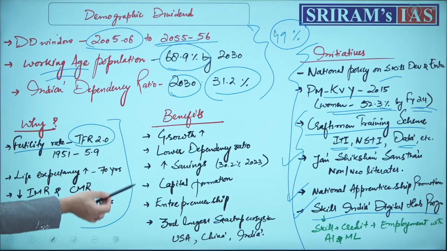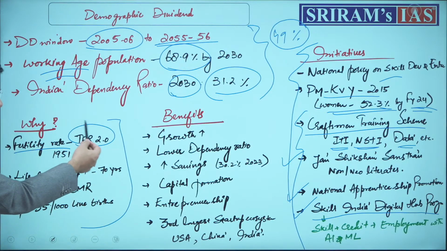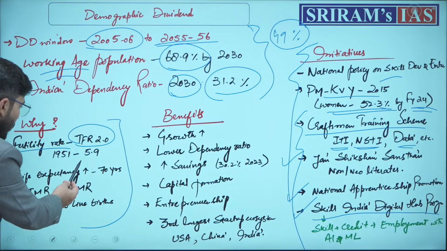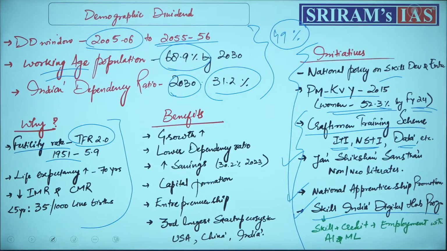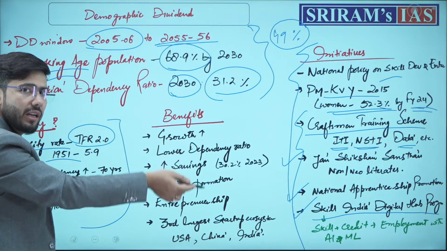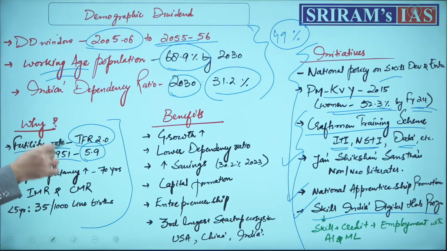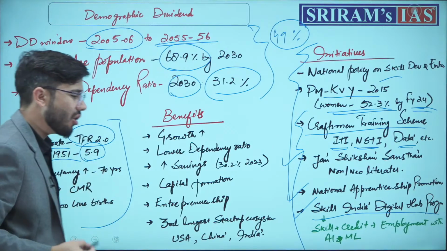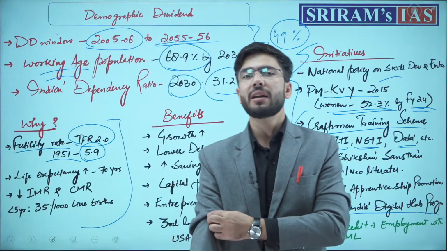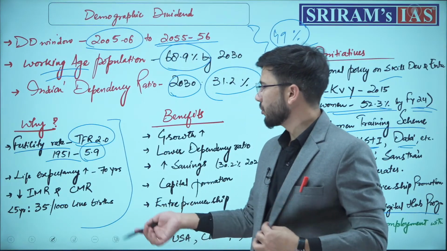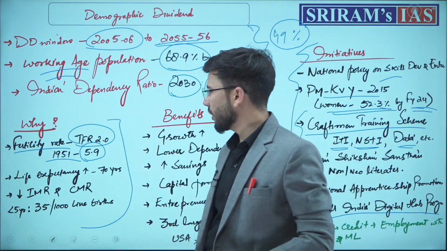In 1951 it was 5.9 per woman in her lifetime, that is, how many children she can bear. Currently it is just 2.0.